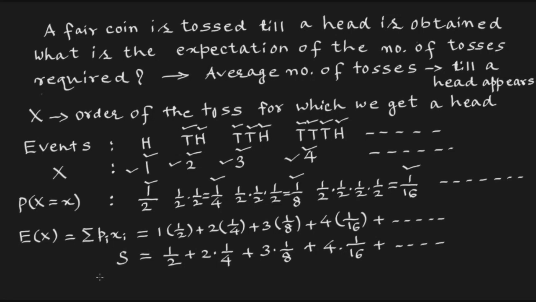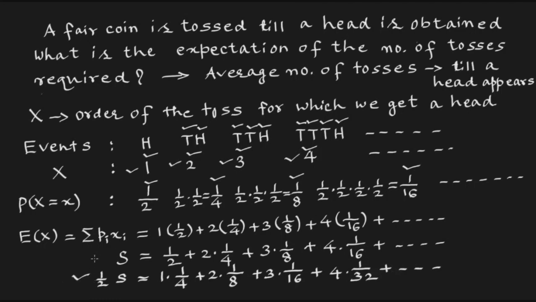Multiplying throughout by half, it will be S/2 equals half into half, 1/4, but we write it as 1 into 1/4, plus 2 into half into 1/4, 1 upon 8, plus 3 into half into 1/8, 1 upon 16, plus 4 into half into 1 upon 16, 1 upon 32, plus so on. Now we will subtract this S/2 from this S. Let us rewrite the statements of S and S/2.